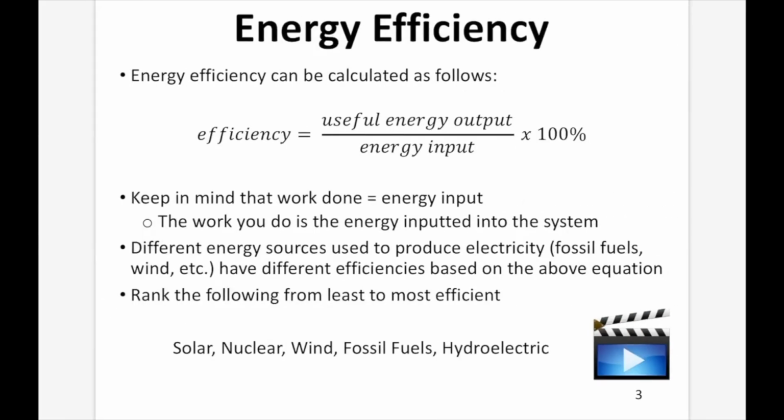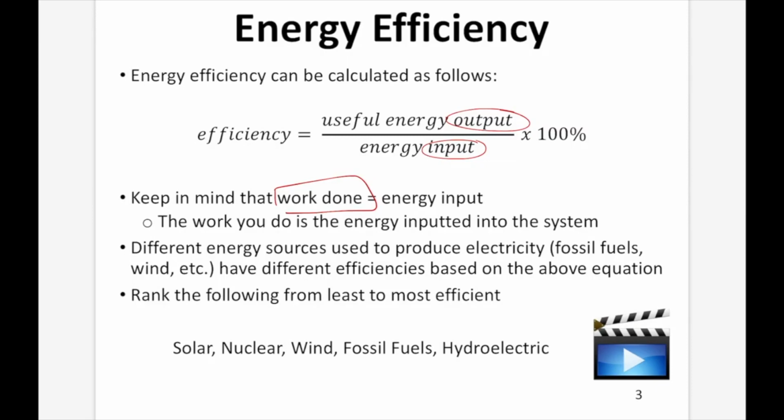Energy efficiency. Energy efficiency can be calculated as follows. Efficiency is going to equal the useful energy output, so the output, divided by the energy input, times 100%. Keep in mind that work done is energy input. So whenever you're faced with a question where you don't really know what the input or the output is, keep in mind that the work done, the work inputted into the system, is the energy input.